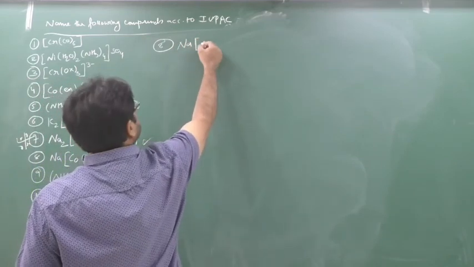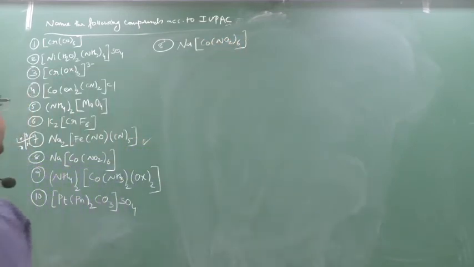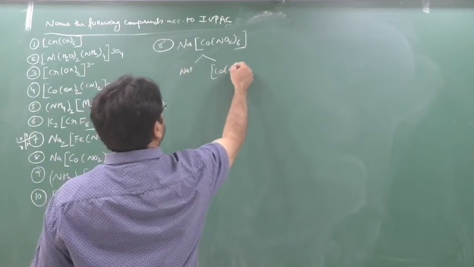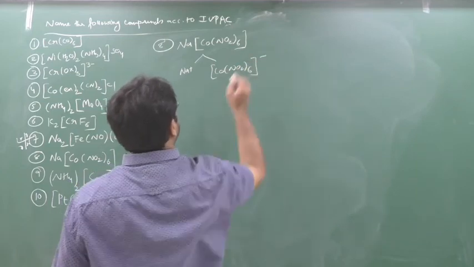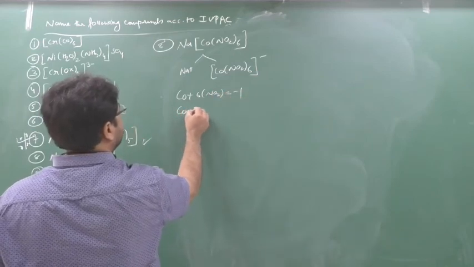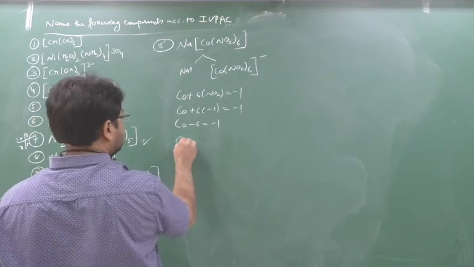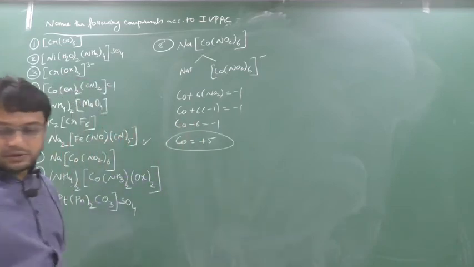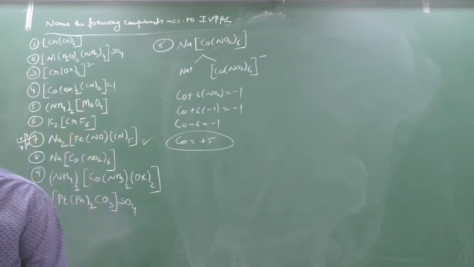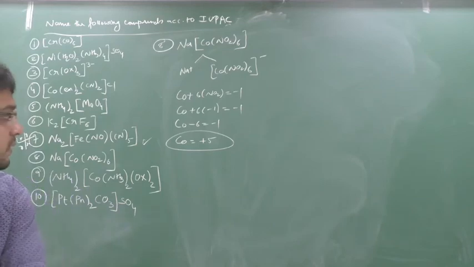Na3[Co(NO2)6]. So again you split this: Na, then you can split here [Co(NO2)6] minus. So Co plus 6 into NO2 equal to minus 1. NO2 means here minus 1, no? NO2 minus 1. Co minus 6 equal to minus 1. Co equal to plus 5. Co is equal to how much? Plus 5. Clear?